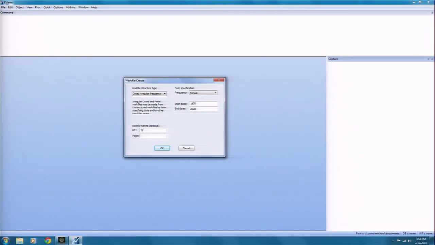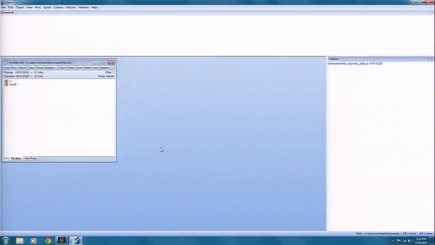But you'll see as we go through that you can have work files with many pages, and each page can have different frequencies, but more on that later. So I'm going to call this the Fiji data page file and press enter.